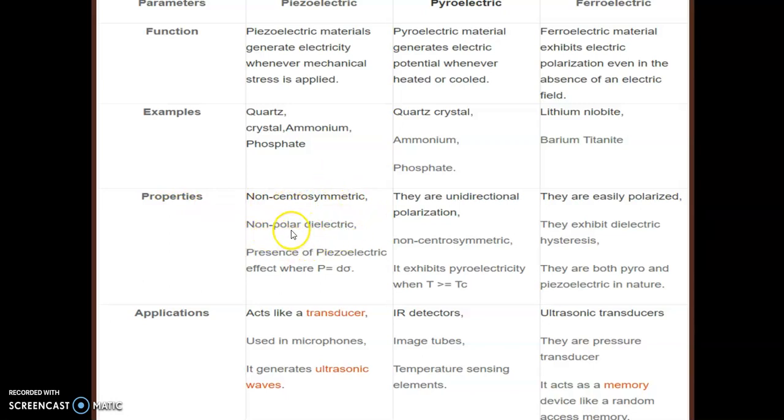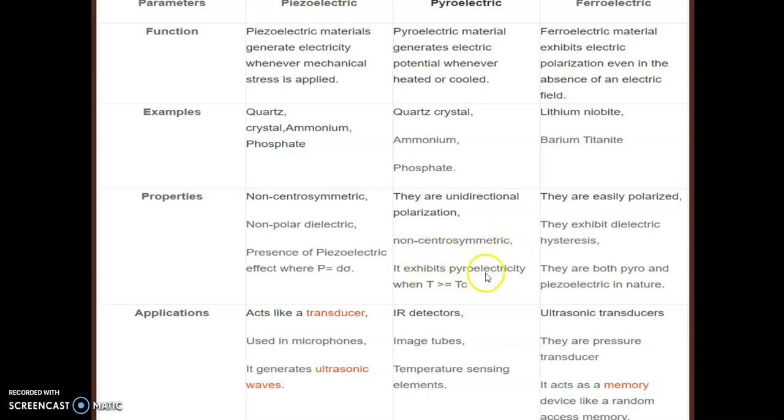We have also seen polar and non-polar. Presence of the piezoelectric effect where P is equal to d sigma. Now in pyroelectric materials, they have unidirectional polarization. Polarization happens in only one direction.